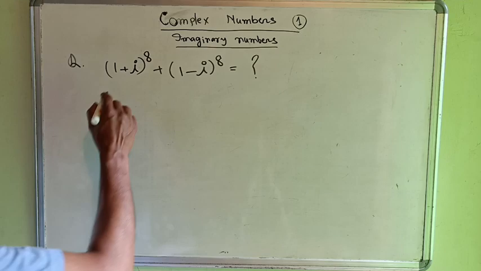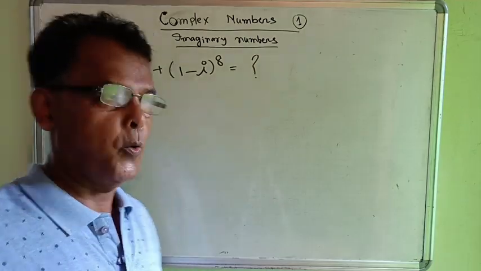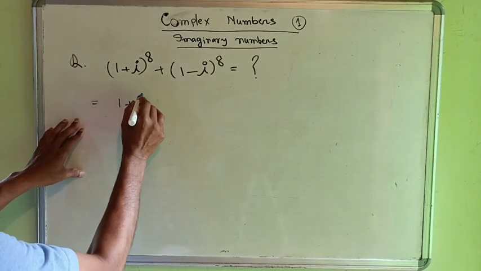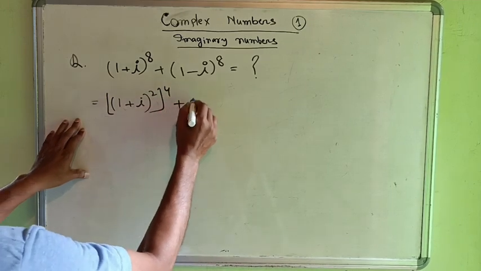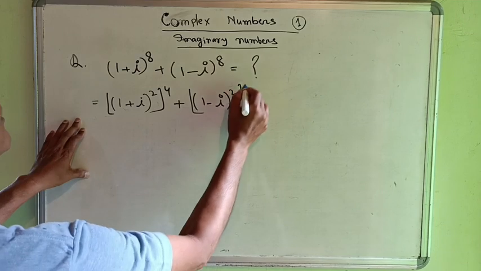Next question is (1 plus i) whole to the power 8 plus (1 minus i) whole to the power 8 equal to what? Now solve it. You can write 1 plus i is equal to whole square whole to the power what? 4. Similarly, you can write (1 minus i) whole square whole to the power what? 4.